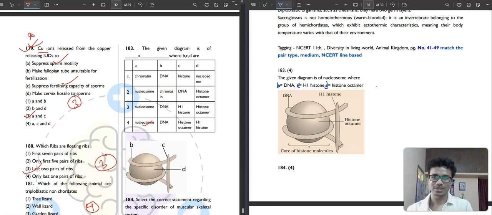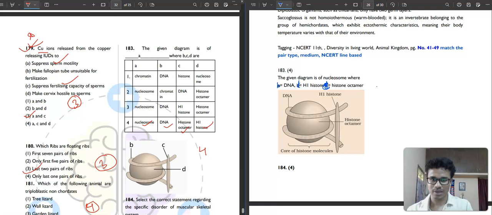And what is the A here? So what is the B? B here is DNA. C is the histone octamer. H1, so it is the H1 histone, and this is the histone octamer, right? C is the histone octamer. D and C, I think this is some mistake, but you can identify. Okay, so the fourth option will be your correct answer.